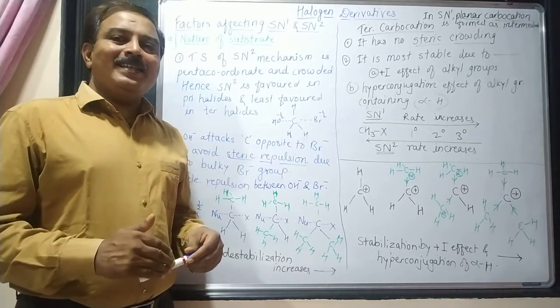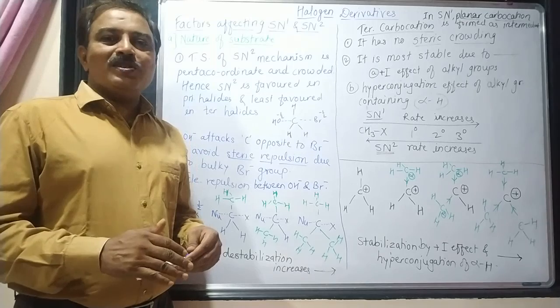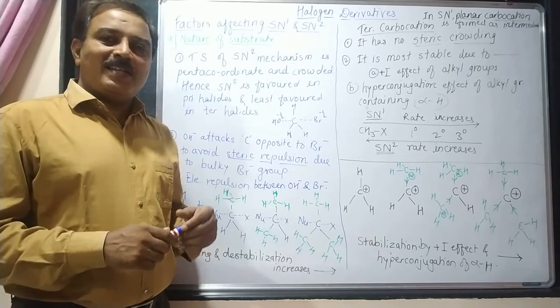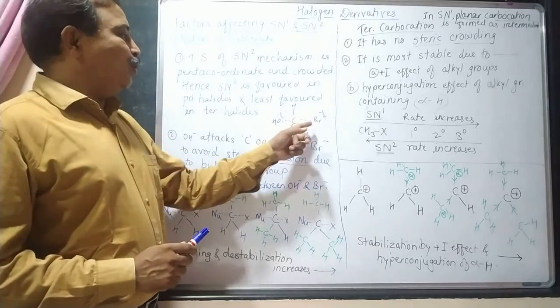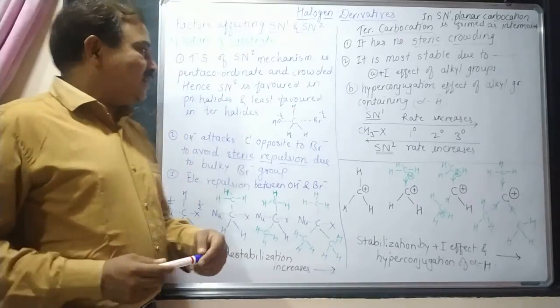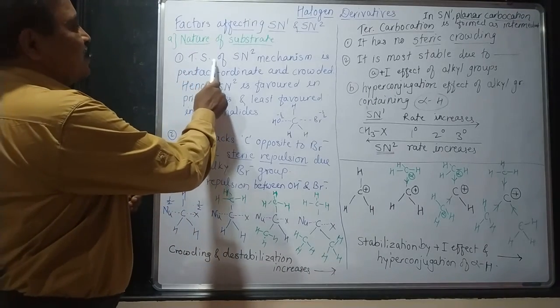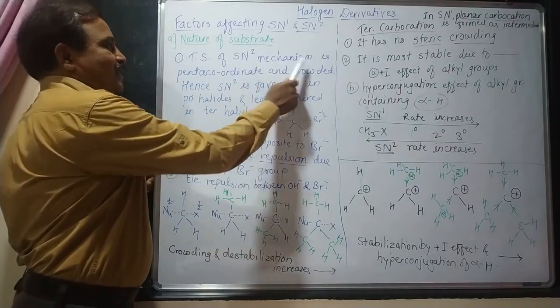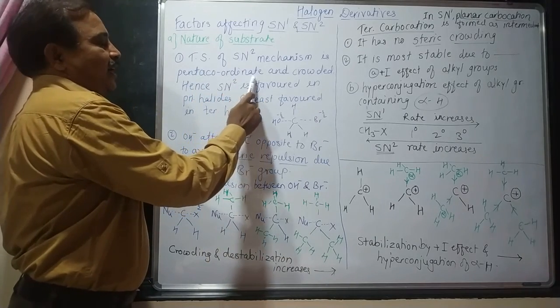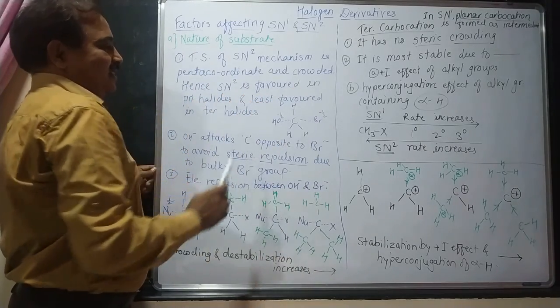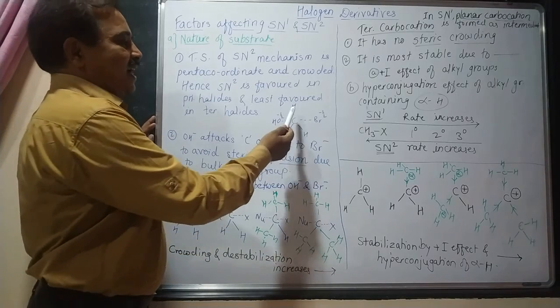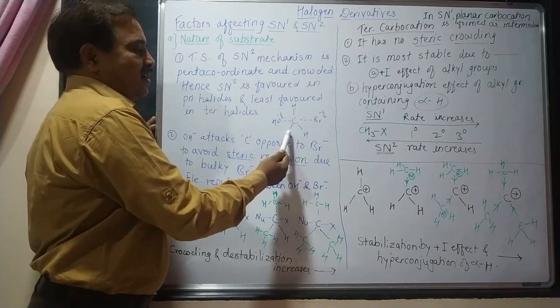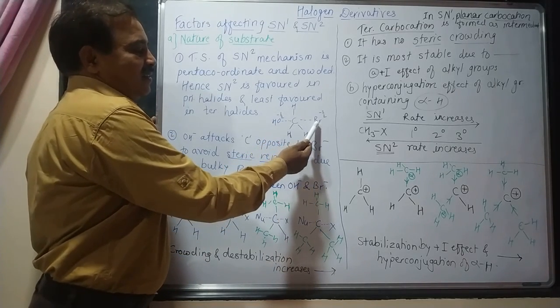The SN2 mechanism undergoes formation of a transition state in which both the nucleophiles are held together. So the transition state of the SN2 mechanism is pentacoordinate and crowded. Here, what type of crowding is there? Here is a hydrogen as well as this nucleophile.